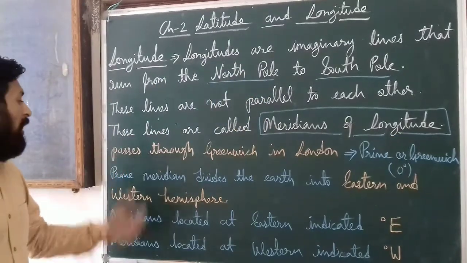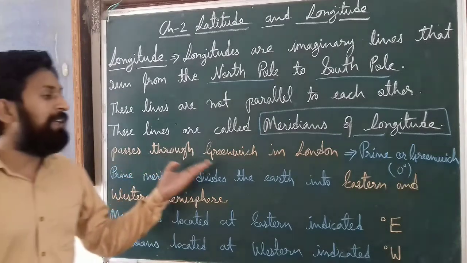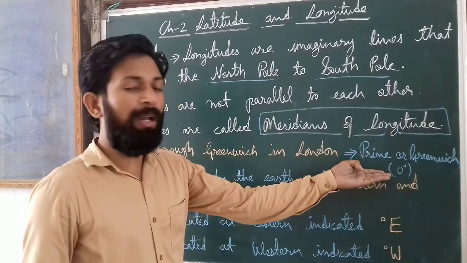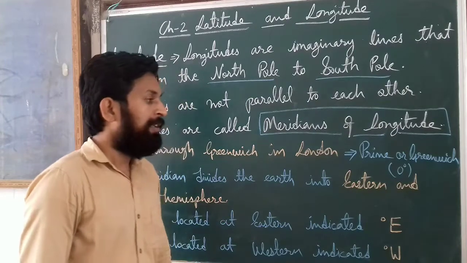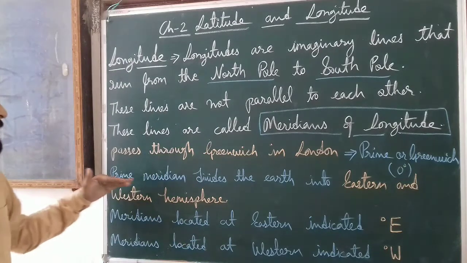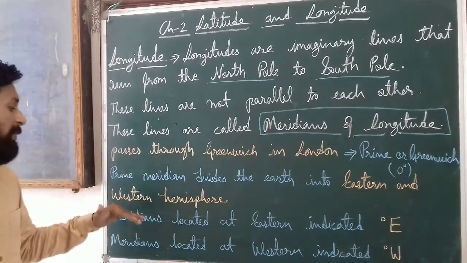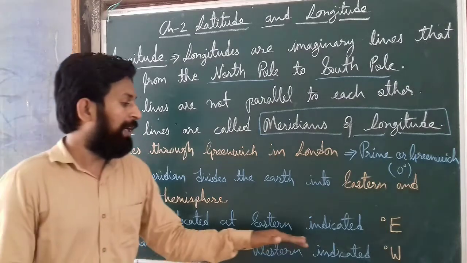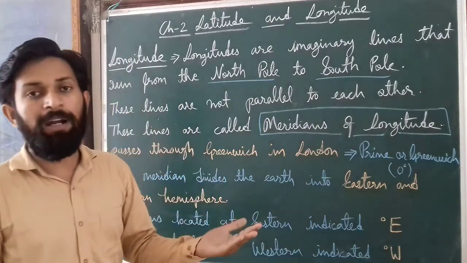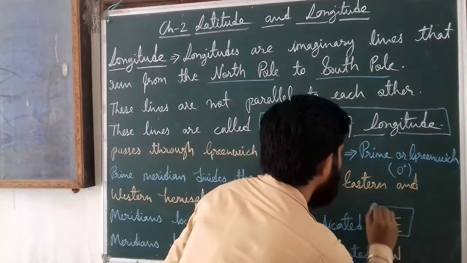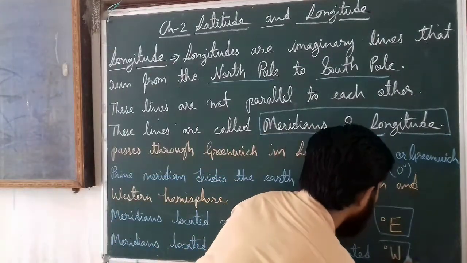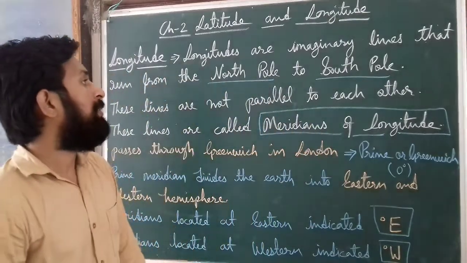After that, the meridian which passes through Greenwich in London is known as the prime or Greenwich meridian, and also known as the 0 degree meridian, because it divides the earth into two hemispheres, the eastern hemisphere and the western hemisphere. Meridians located in the east are indicated as degree east, meaning the meridians in the eastern part of the prime meridian are known as degree east meridians, and those in the west part of the prime meridian are known as degree west meridians.